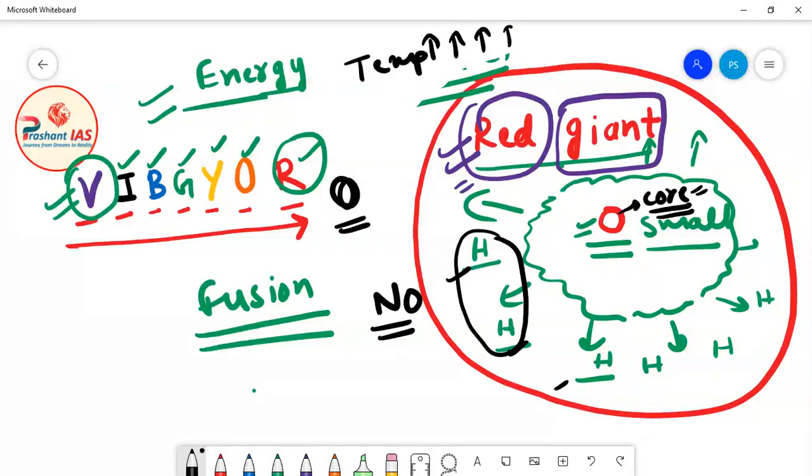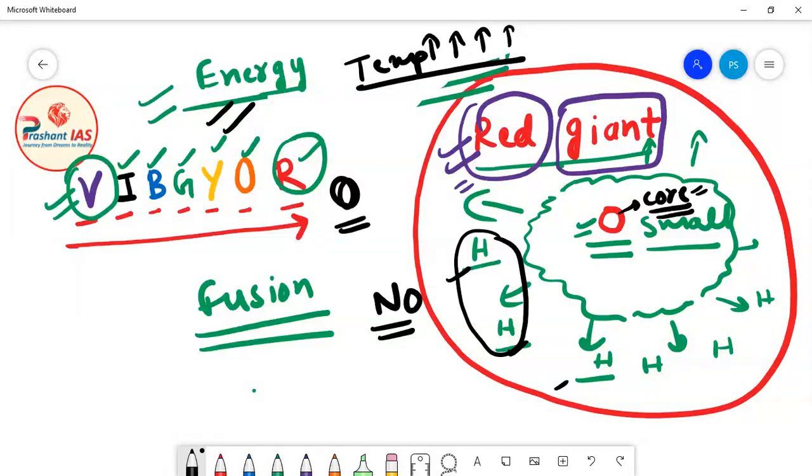The star is very hot, but as compared to its previous stage, as compared to the main sequence star, the star now has less energy. Why? Because there is no nuclear fusion reaction going on in the core.